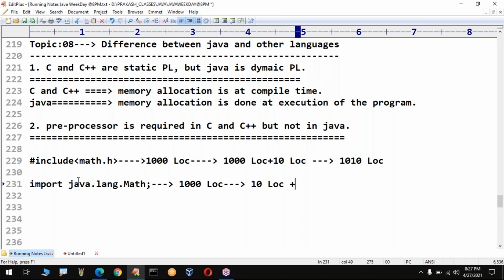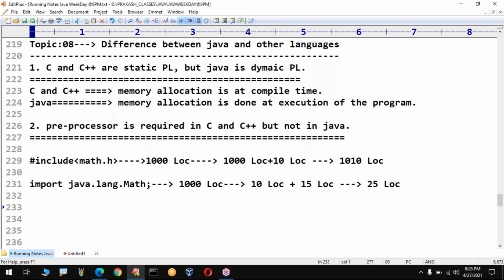In these 10 lines, maybe in one instruction you are using some sqrt or factorial or power, or any other function. Only that particular function will be imported, not all. Maybe assume it is having some 15 lines of code. So among these 1,000 lines, only 15 lines are extracted, because whatever be the required data, it will import only that particular data. So the number of lines will become 25, which will reduce our task.